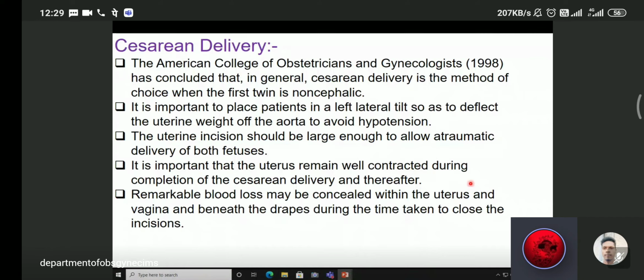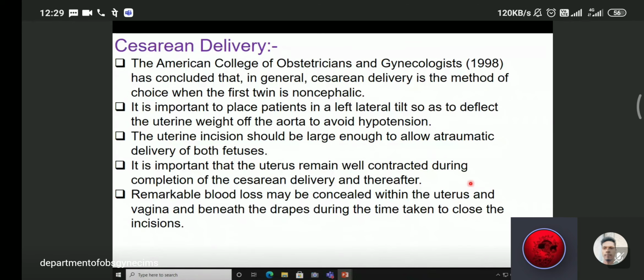What about cesarean delivery in twin pregnancy? The American College of Obstetricians and Gynecologists in 1998 concluded that, in general, cesarean section is the method of choice when the first twin is non-cephalic. That means if the first is breech, always go for C-section.